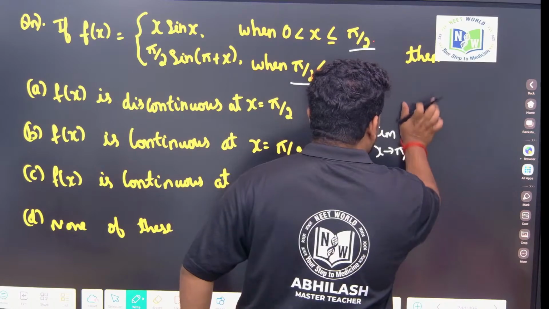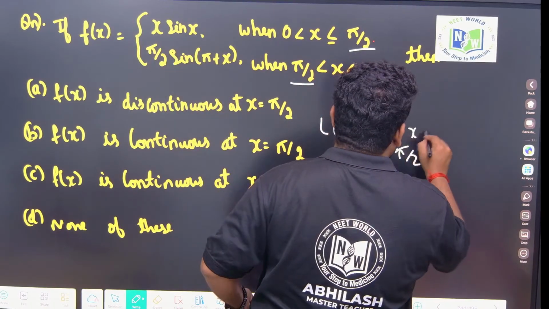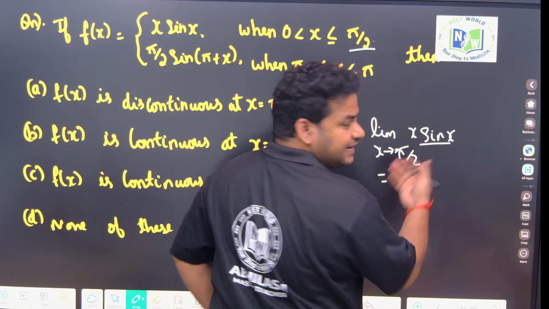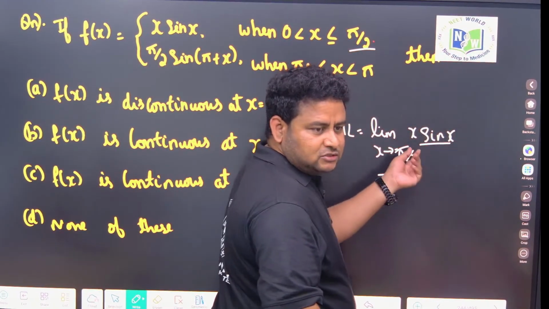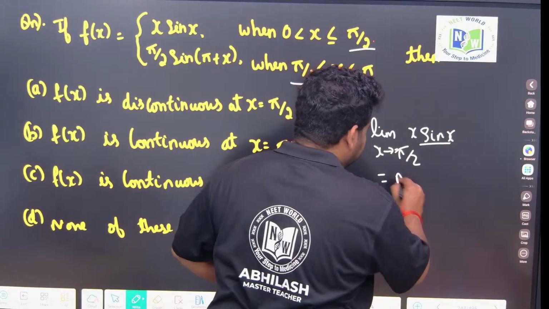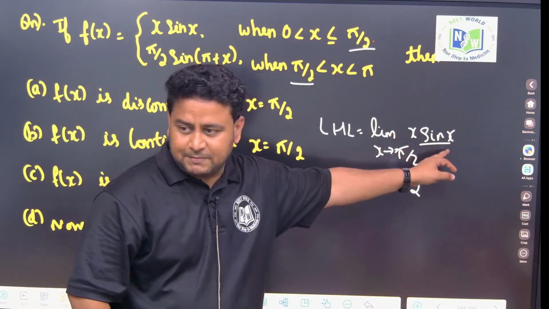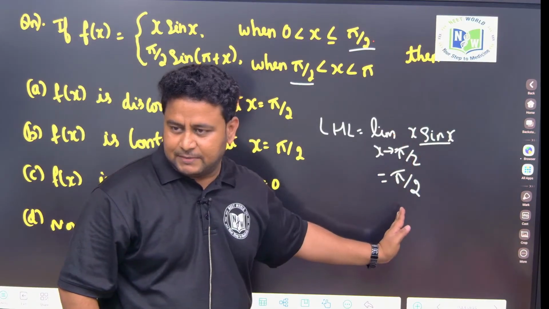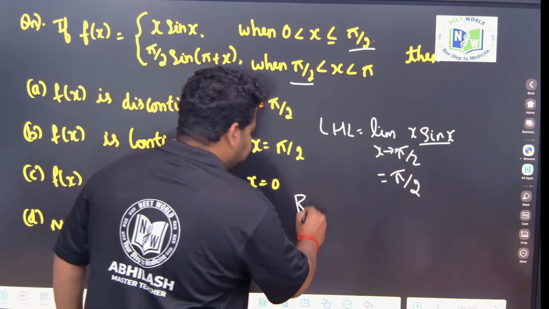So x tends to pi by 2. What function should I take? This function, x sin x. So that is equal to x sin x, and directly I can put the value, direct substitution method. Sin pi by 2 is 1, sin 90 is 1, so pi by 2 into 1 is pi by 2. I got LHL. The value is pi by 2. Now let us find RHL.